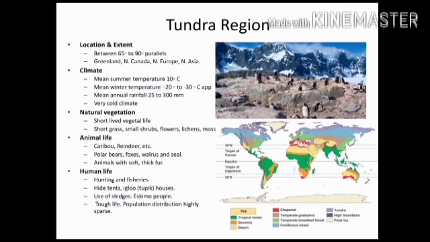A vehicle used for traveling over snow or ice is called a sledge. So here sledges are also used. Eskimo people live here. People have a tough life and population distribution is highly sparse.